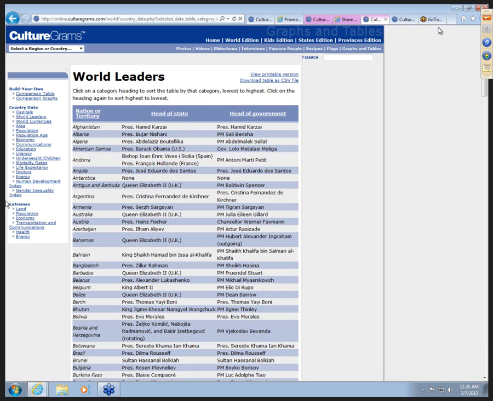Another interesting section of this graphs and tables are the extremes. I can look at extremes in population, transportation, and communication. And again, they've already pulled this data together. Also note that at the top you can download this into spreadsheet files.